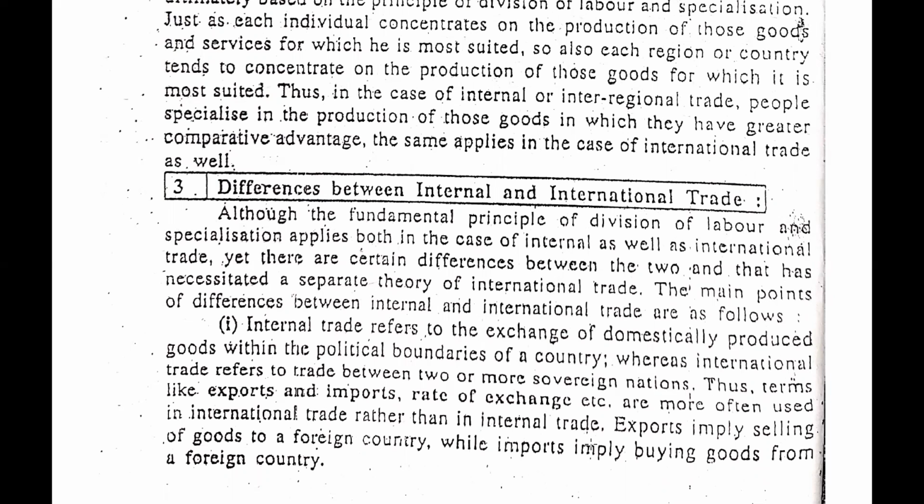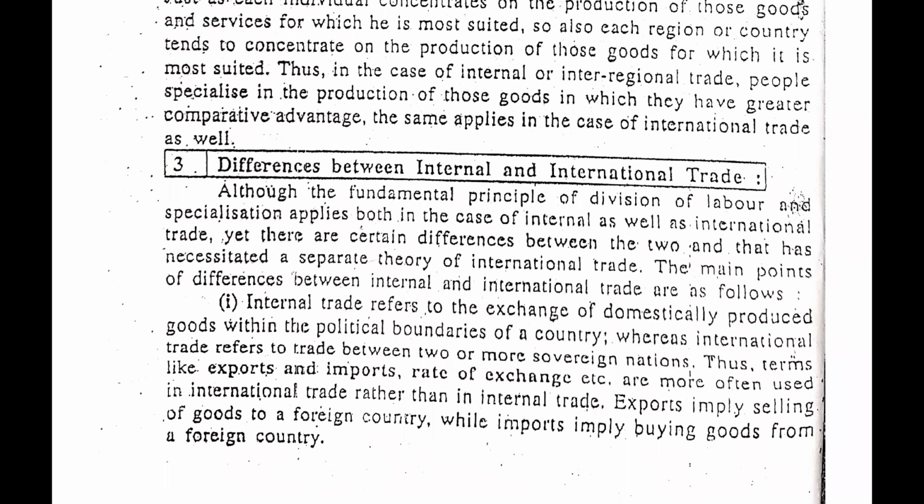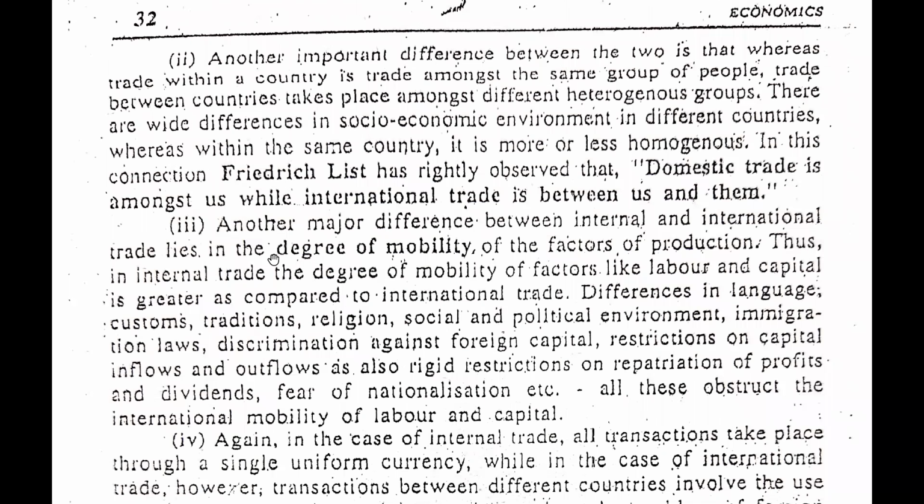When we buy goods and services from other countries, it is known as import. But when we sell goods or services to another country, then we call it export. So these are the terms used in international trade, and we can clearly say that when the trade activity happens within the geographical boundary of any nation, it is known as internal trade. But when the trade activities happen beyond the geographical area of a nation, then we can say it is an international trade. Now we will see the other difference.